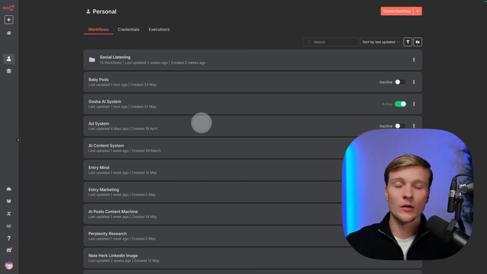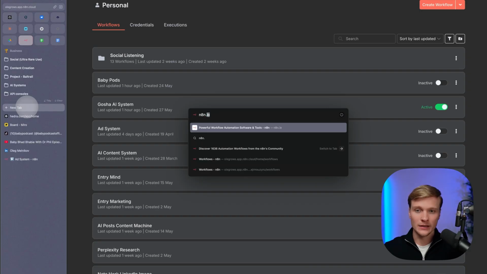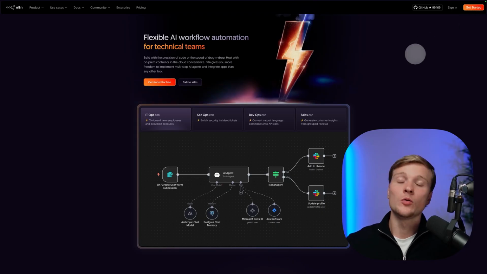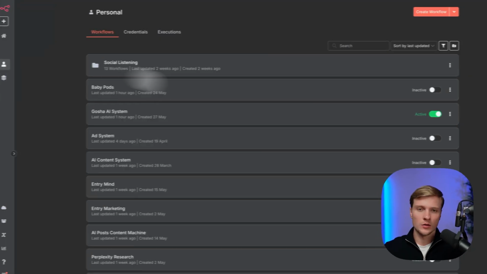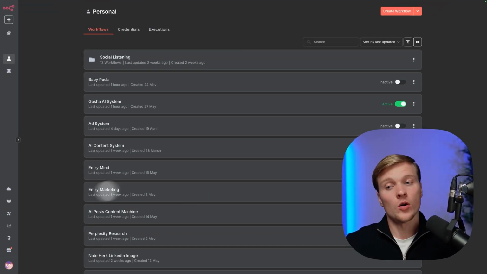And by the way, if you don't yet have an n8n account, you will need to create one. So you will go to n8n.io like this. And here you will press sign in or get started, and you will be able to create an account for free. Once you have an account, you will log in to your workspace, and here you will see nothing if you're new to it, or some workflows.